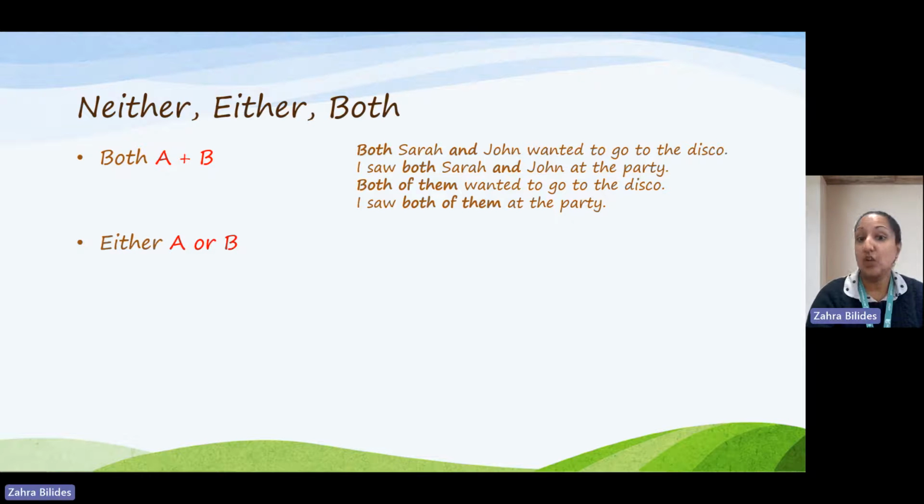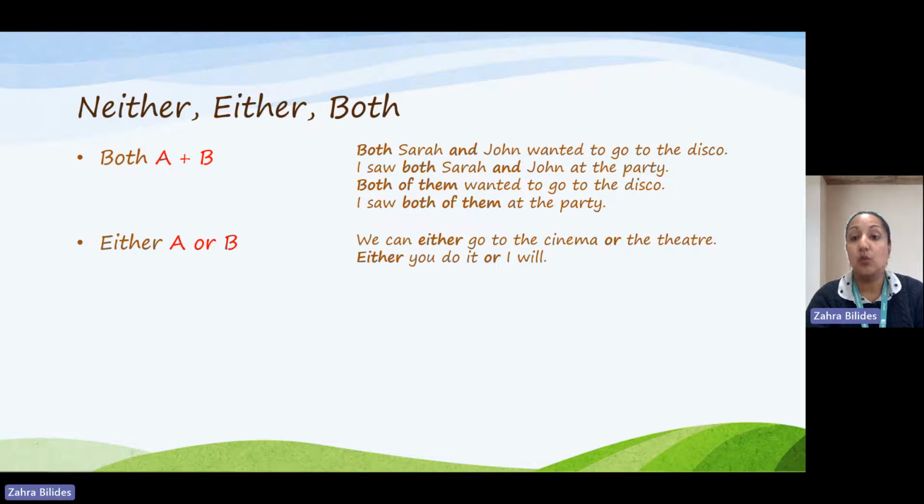Either is an option. So one thing or another, not both of them. For example, we can either go to the cinema or the theatre. Only one we need to choose. Either you will do it or I will. We need to choose, you or me, not both.